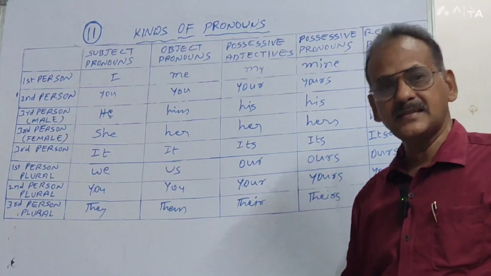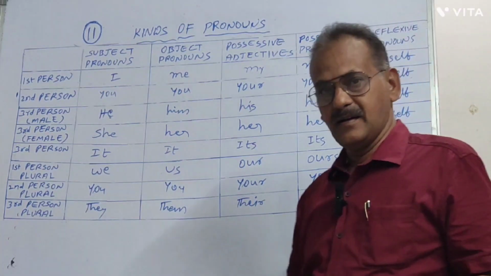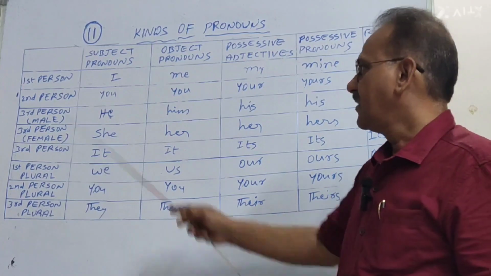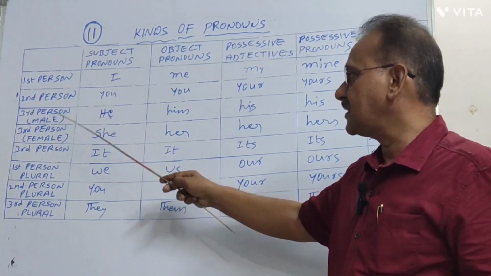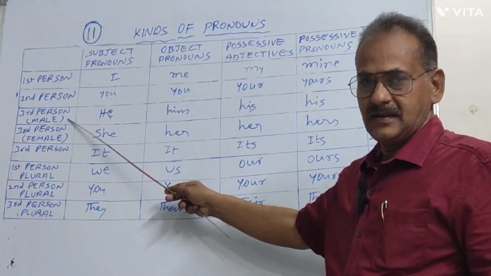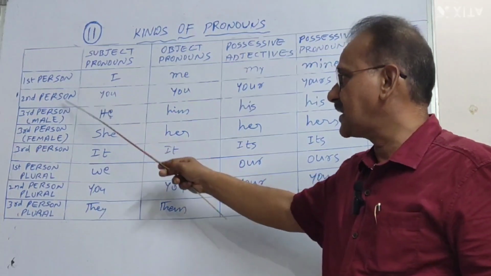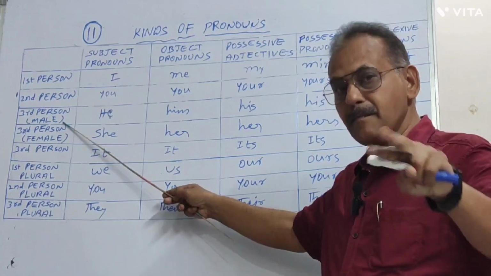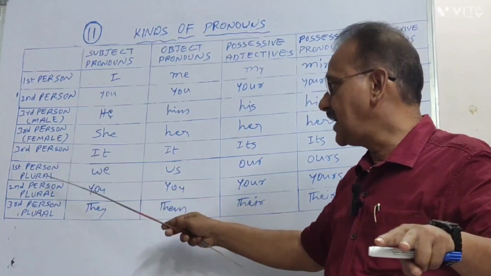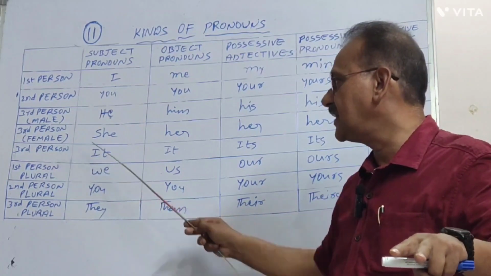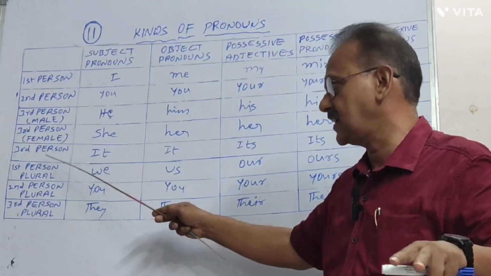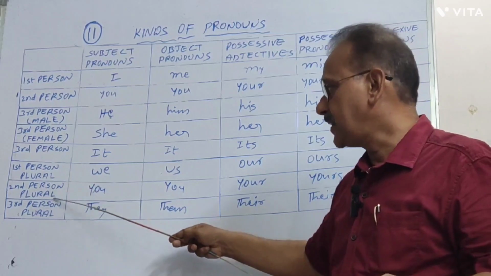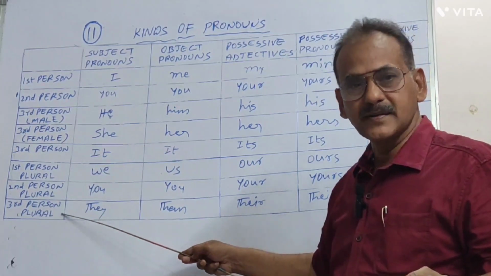So these are the kinds of pronouns: first person, second person, third person. I repeat, first person, second person, third person. In third person there are 2, male and female, and also it. Then first person plural, second person plural, and third person plural.